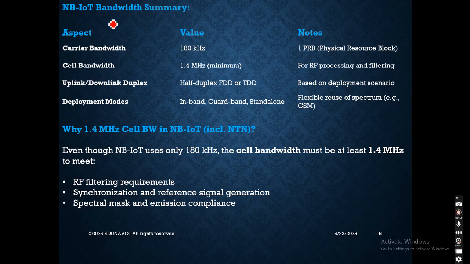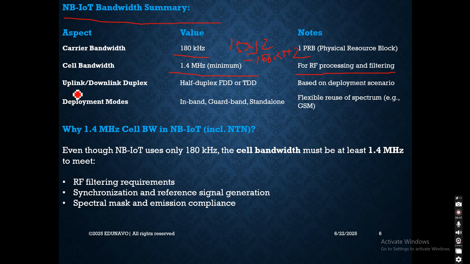Now we will see the NB-IoT bandwidth summary. So look at this, the carrier bandwidth used is 180 kilohertz. It means that it consumes 1 PRB. 15 multiplied by 12 gives you 180 kilohertz. Then we talk about the cell bandwidth. It is 1.4 megahertz, the minimum requirement for the RF processing and filtering part.